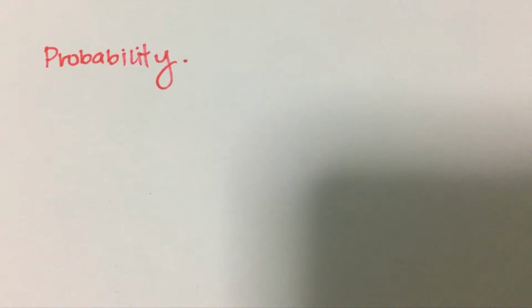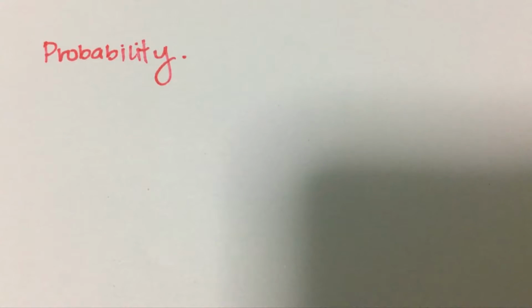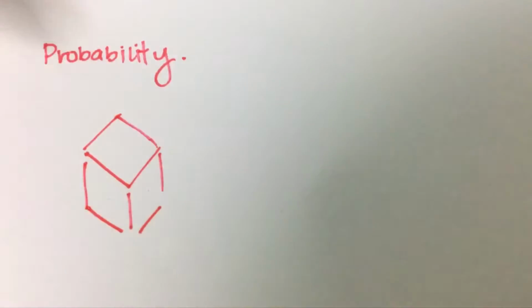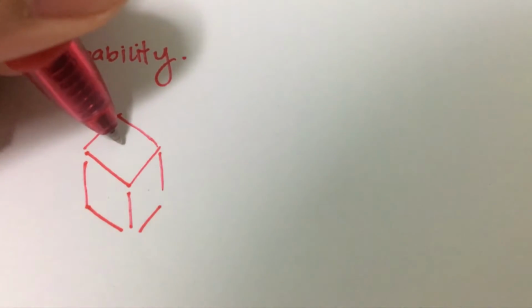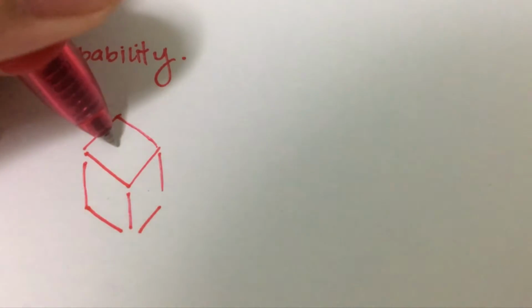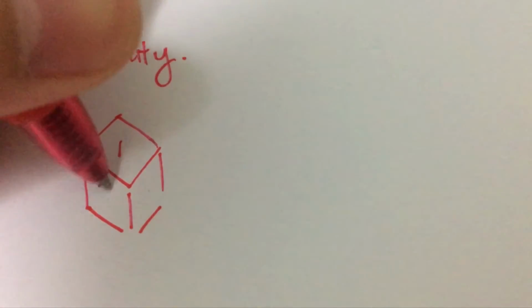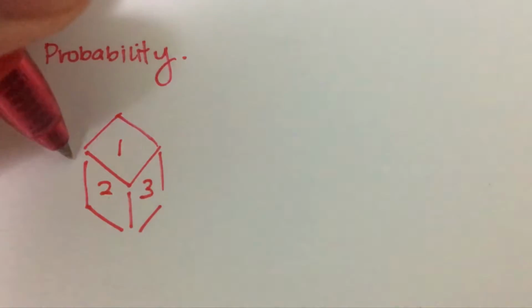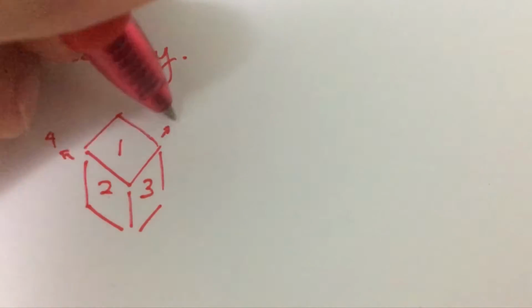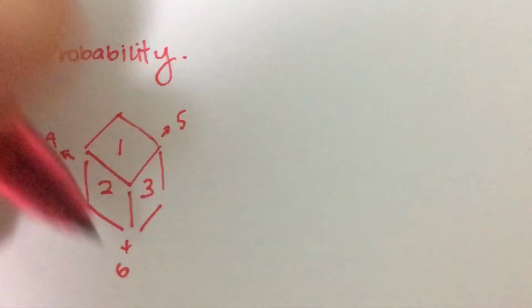The idea of probability is not a very complicated concept to actually talk about. So let me just give you an example of what we mean by probability. Let's say, for example, you have a particular dice. Each dice itself, or one dice itself, has 6 faces that contain 6 different numbers: 1, 2, 3, this side will be 4, this side will be 5, and this side will be 6.